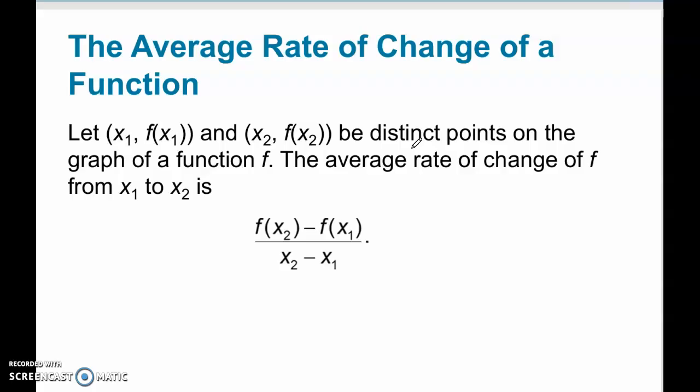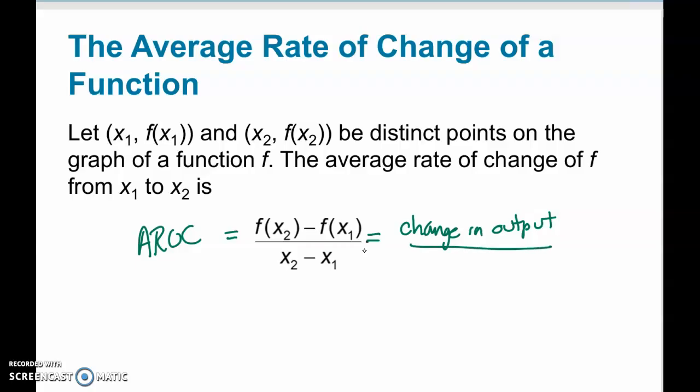And if you want to find the average rate of change from the first point to the second point, you're going to use this formula. This is called the average rate of change, or we can abbreviate it like this. And again, it's the same thing. It's the same as the slope formula, just y2 minus y1. They're just using that function notation. It's the change in the output divided by the change in the input.